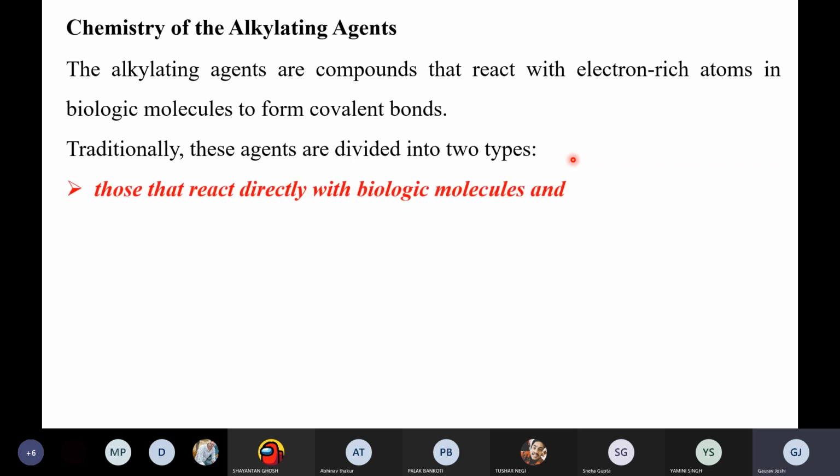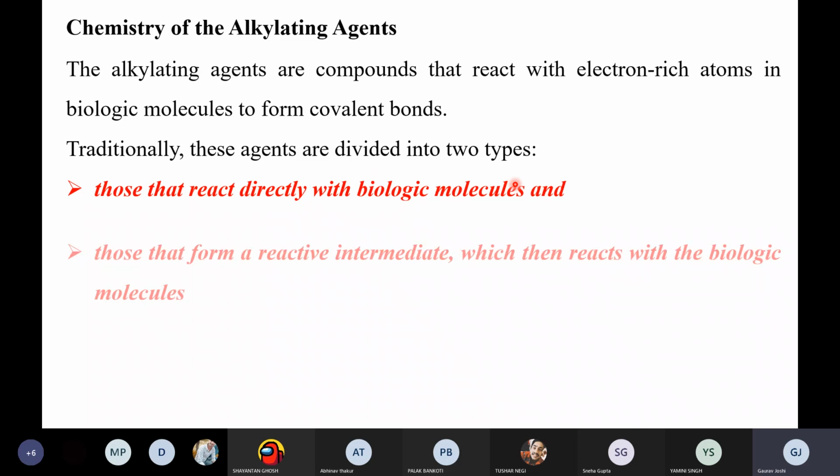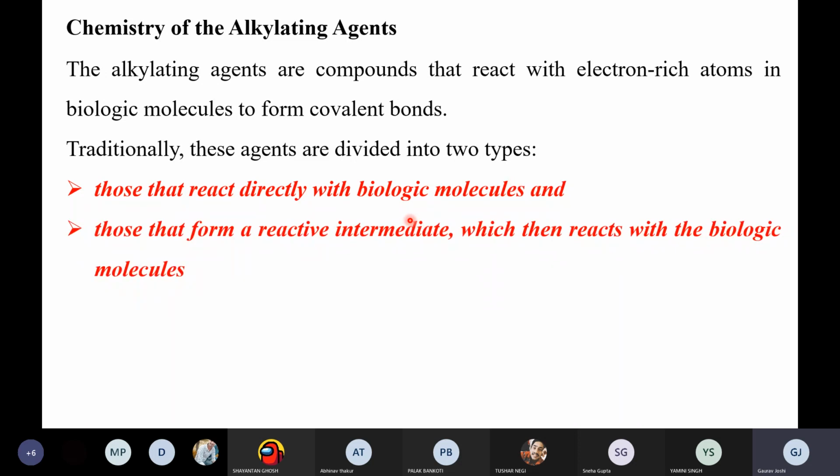The first type are those compounds that react directly with the biological molecules, meaning they are the active form of the alkylating agent that directly reacts with the electron rich centers of the biological molecules. The second type are those which first form a reactive intermediate, meaning as such these are prodrugs. They first form a reactive intermediate which then reacts with the biological molecule.